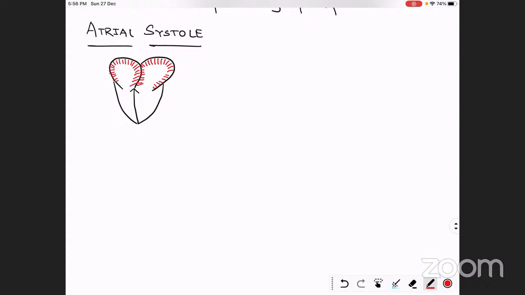So when the systole of the atria takes place, as I've already told you, without atrial systole there is a complete flow of blood from the atria directly into the ventricles. But when atrial systole takes place, the blood which remains inside these comb-like muscles of the atria will flow into the ventricle. All the remaining blood in the atria will reach the ventricle due to this atrial systole. But the majority of blood had already reached the ventricles in the rapid inflow stage.